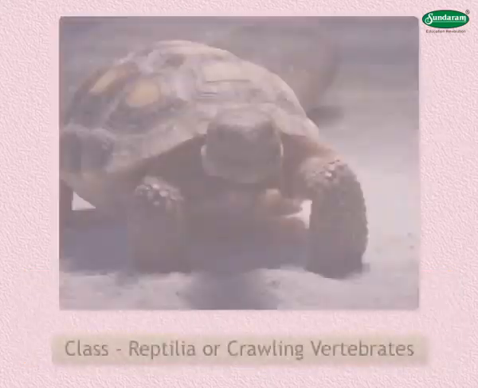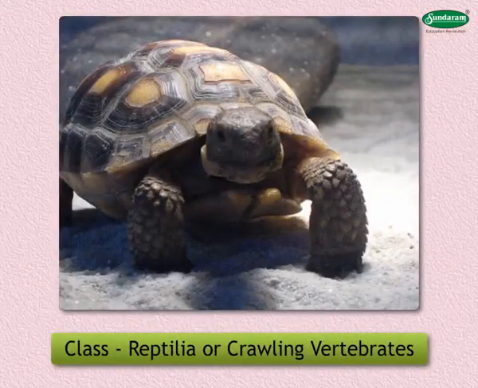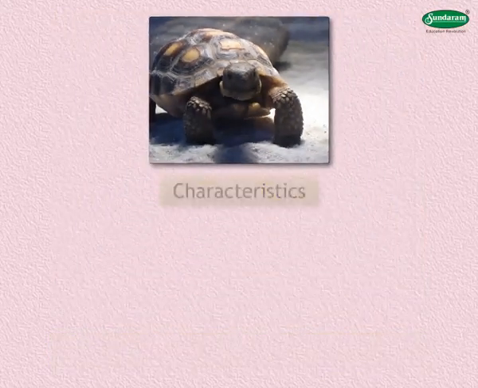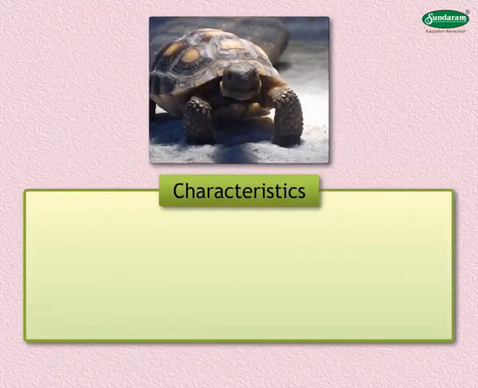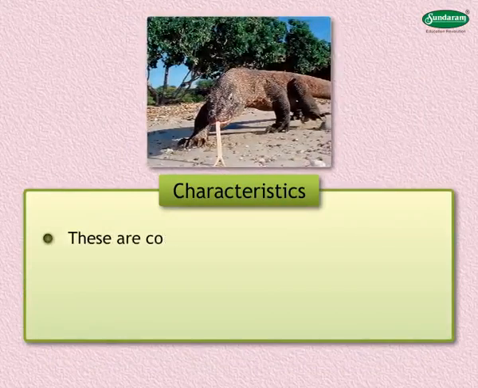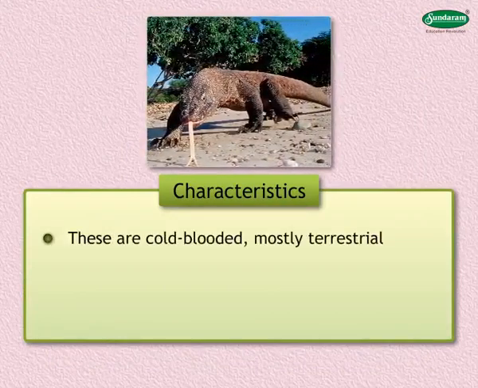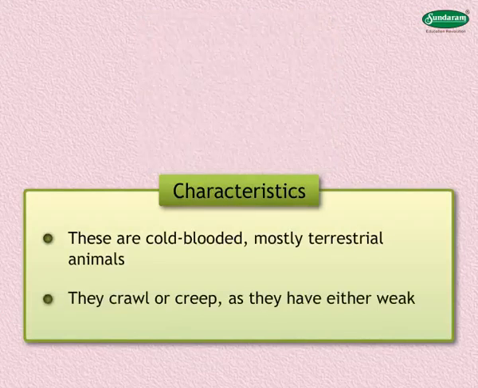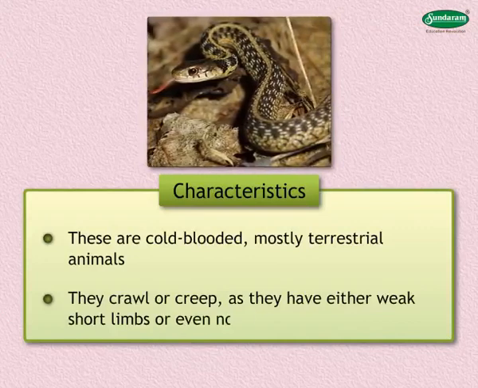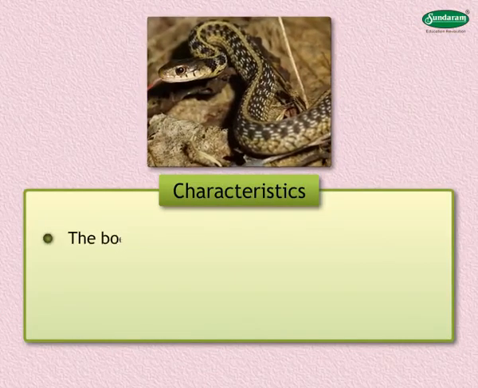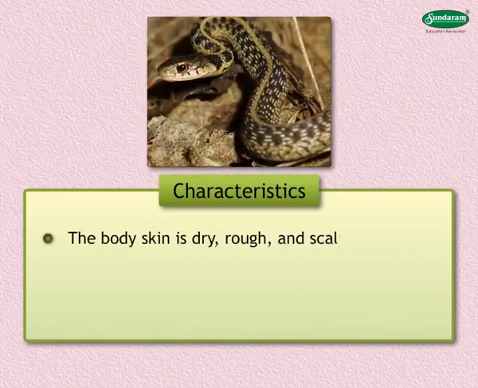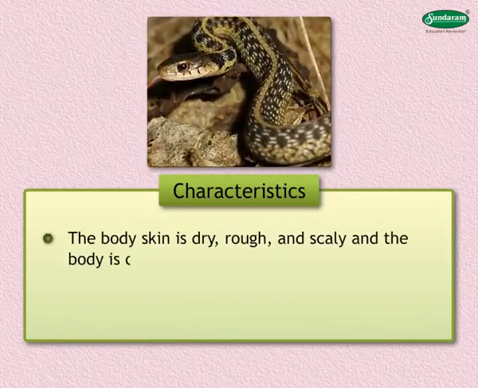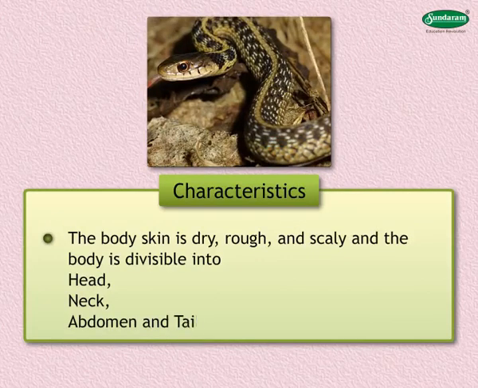Class Reptilia or crawling vertebrates. Following are the characteristics of animals belonging to the class Reptilia. These are cold-blooded, mostly terrestrial animals. They crawl or creep as they have either weak, short limbs or even no limbs. The body skin is dry, rough, and scaly, and the body is divisible into head, neck, abdomen, and tail.